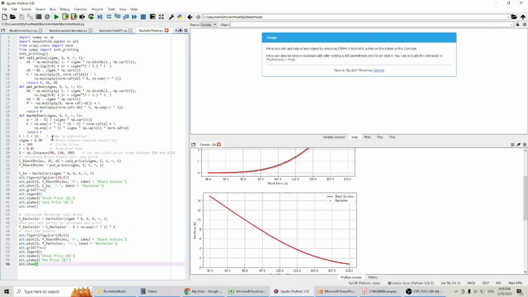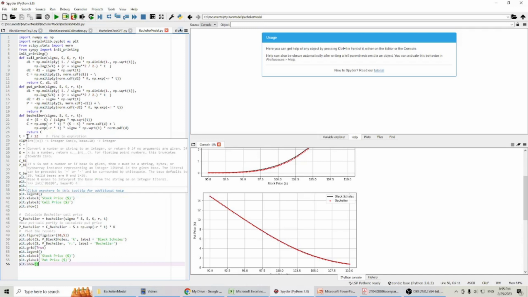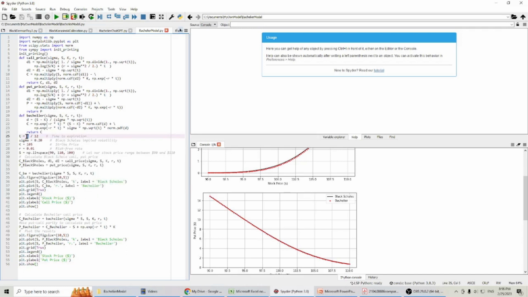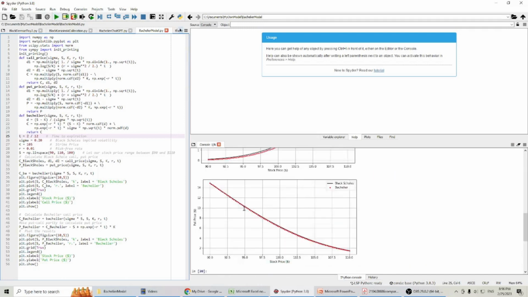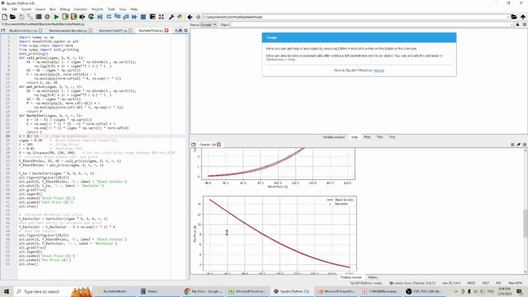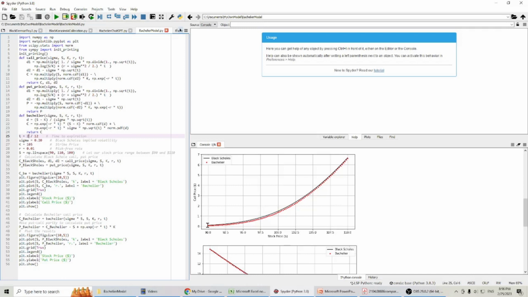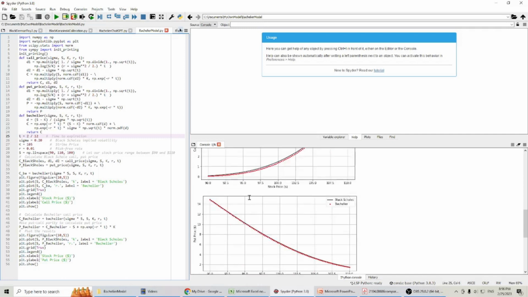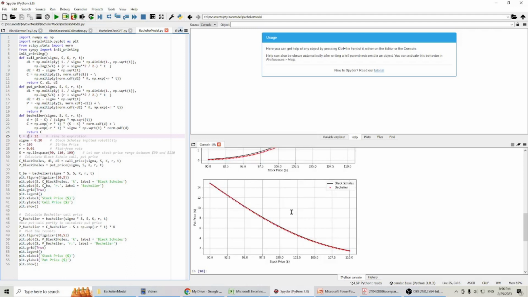Now what will happen if we change this time to expiration? For example, if we change it to 2 months, you can see it shows a difference. And obviously, the call prices show a larger difference than the put price.